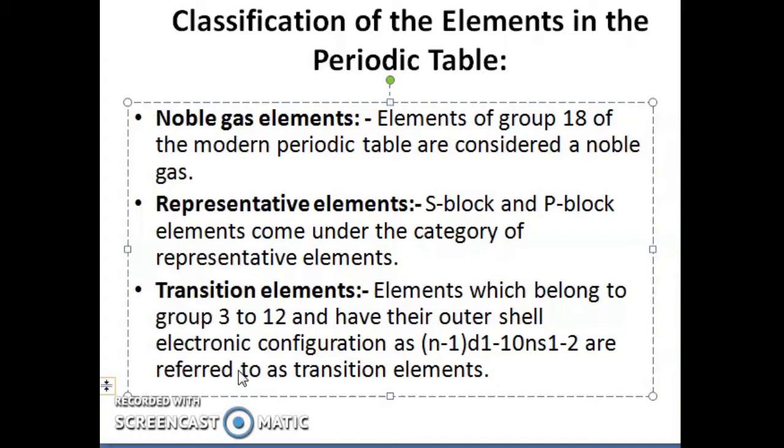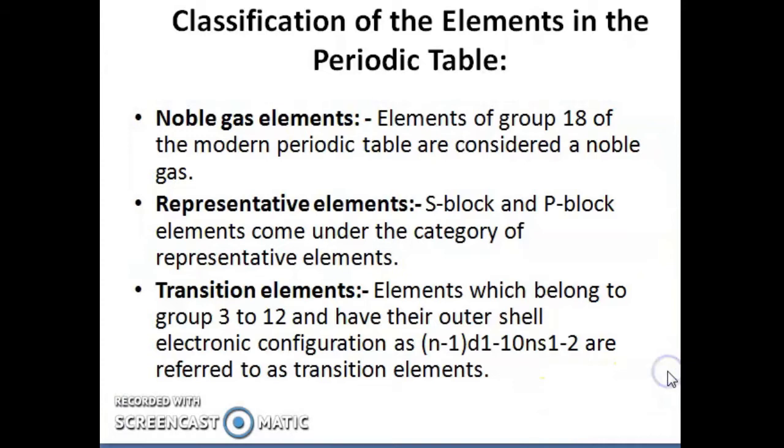Elements that belong to groups 3 to 12 have their outer shell electronic configuration as (n-1)d 1 to 10, ns 1 to 2, and these groups, that is groups 3 to 12, are said to be transition elements.